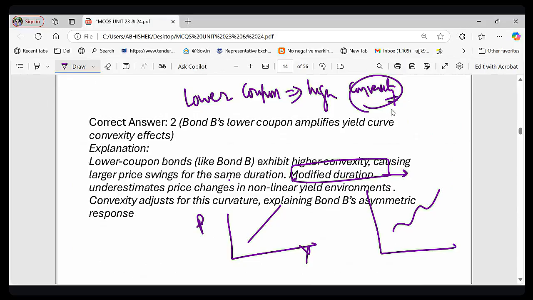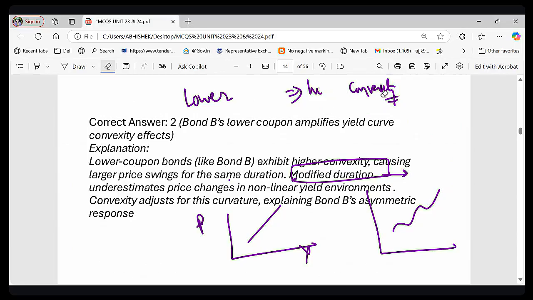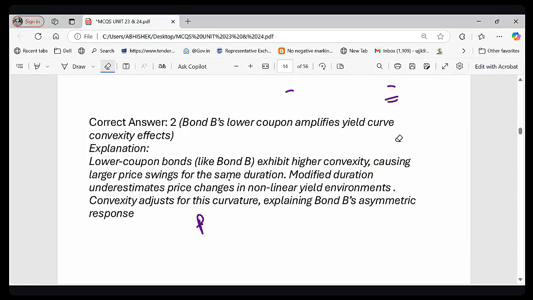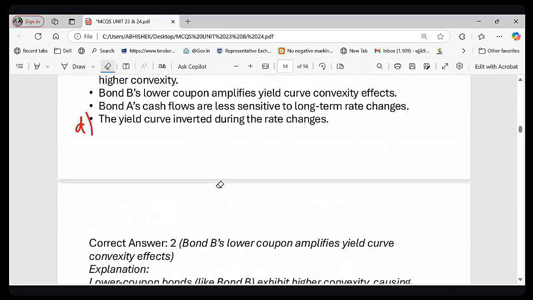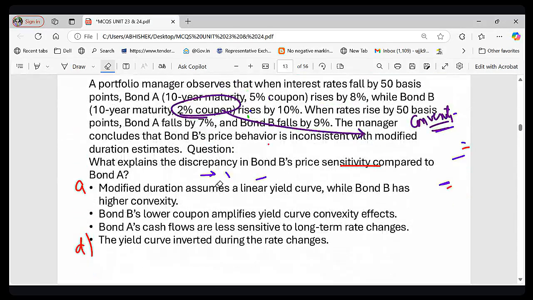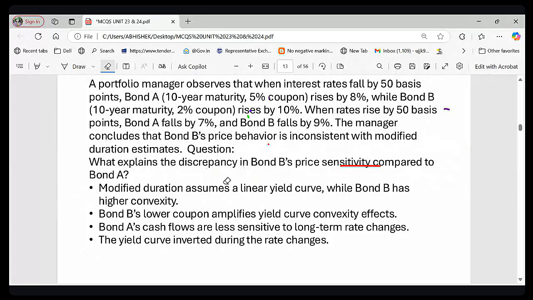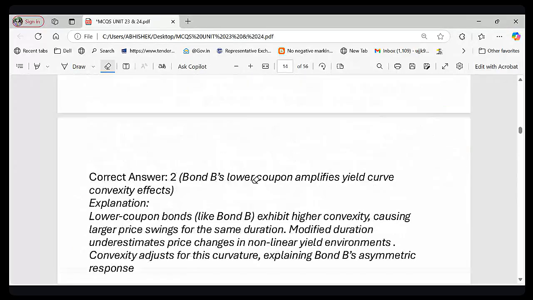This explains why bonds react more sharply, right? So please understand, this is a very important concept, taken from your Macmillan book. When you read the Macmillan book, this is written there, but you won't understand what is actually written. Here the same thing is asked in case study format. In the same way, a case study is asked in the BFM examination, and most people say it is quite a tough examination. Why? Because understanding is the main thing. If you understand the concept, you can easily answer it. So remember this key point. I hope that makes it simple for you to understand.